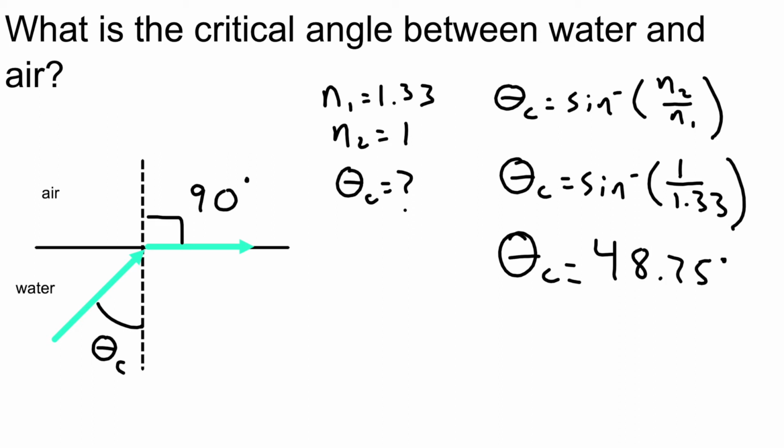So if we look at this problem, any angle less than 48.75 degrees will allow the light to refract into the air. An observer on the other side could see that ray of light. Anything larger than 48.75 degrees would cause the light to reflect back into the water. So if I had an angle of incidence of 49 degrees, that light ray will not end up in the air. It will reflect back into the water at 49 degrees.